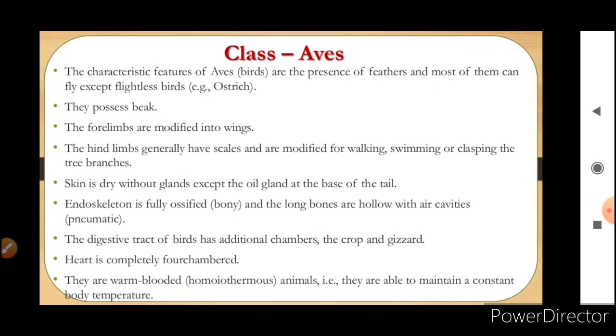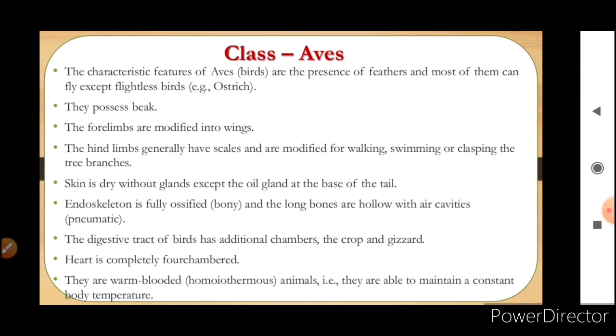The characteristic feature of aves, that is birds, is the presence of feathers, and most of them can fly except flightless birds, that is ostrich. They possess a beak. The forelimbs are modified into wings. The hind limbs generally have scales and are modified for walking, swimming or clasping the tree branches. Skin is dry without glands except the oil gland at the base of the tail.